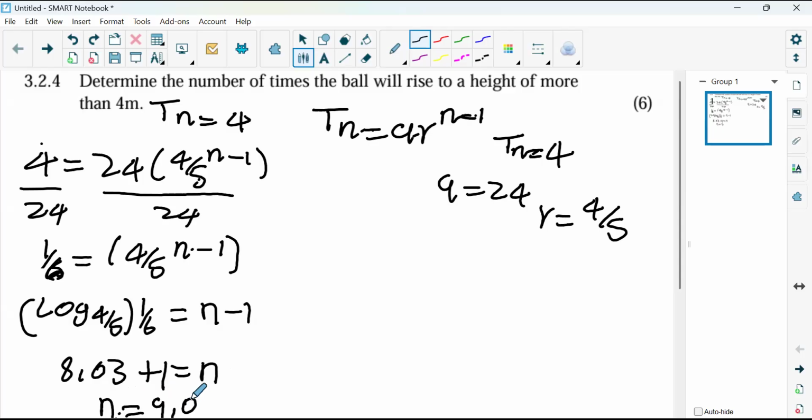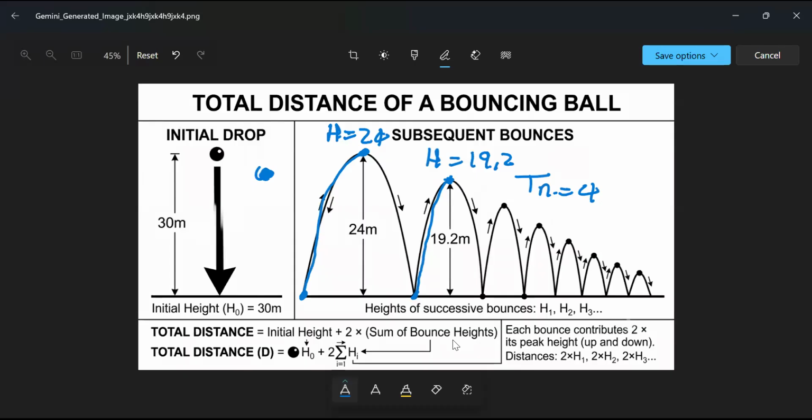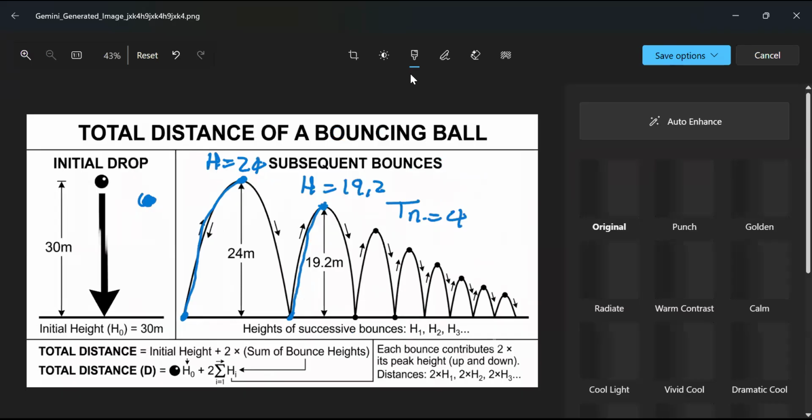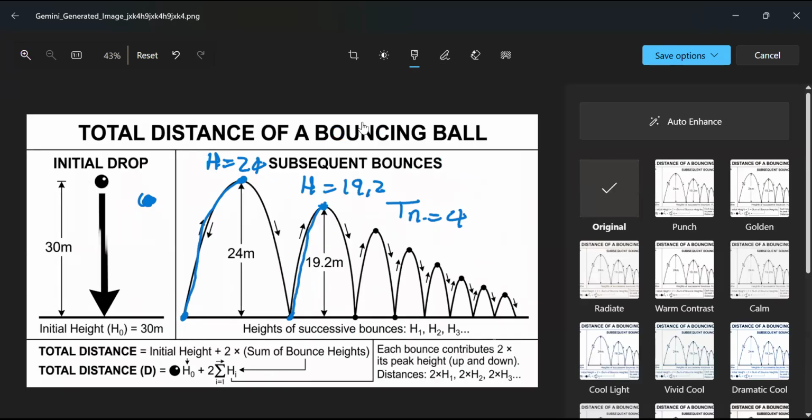Now, what does this mean? It means the ball is going to reach a height of 4 meters after 9,03. Now, we want a height of more than 4 meters. So let's go to our diagram again. Remember, our n cannot be a decimal. So we have an n which is going to be equaling to 9, or the n is going to be equaling to 10. So let's go to that diagram and at the end just say n is equaling to 9. n is equivalent to 9.